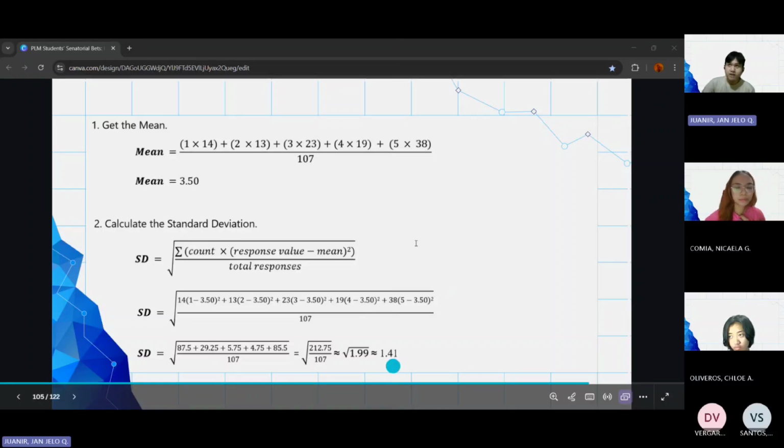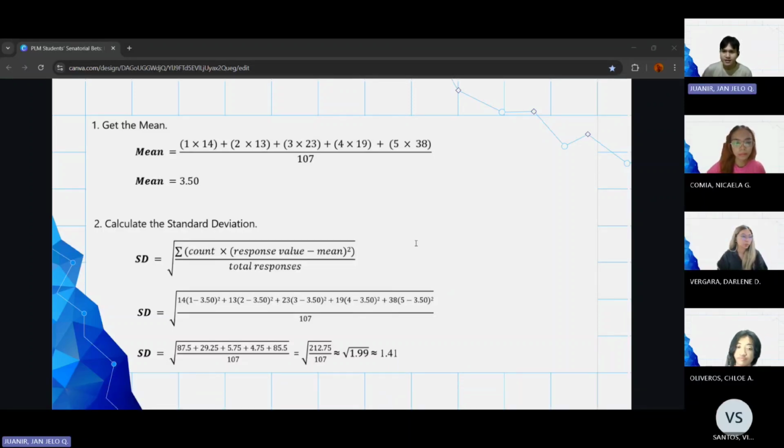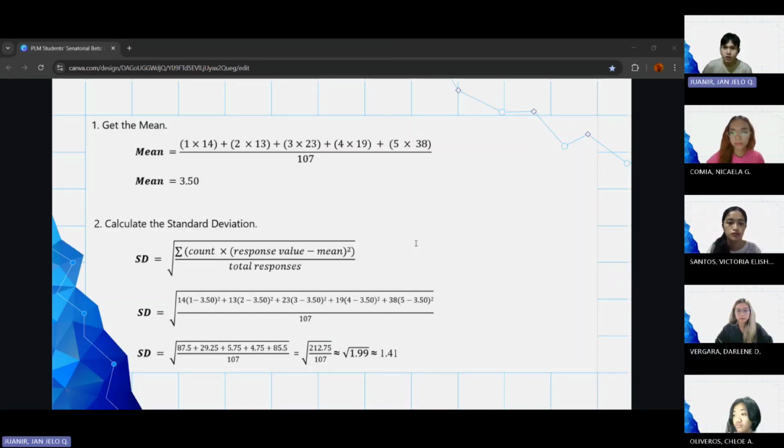So for the standard deviation, we have a mean of 3.50. The variance is 1.99 and the standard deviation is 1.41. We need to divide 1.41 by 3.50 and multiply it by 100%. The resulting coefficient of variation is 40.29%. Since it is above 30%, this indicates moderately high variability, which signifies that the Haribons are quite different from one another in assessing the senators based on the influence of a candidate's family background or upbringing.